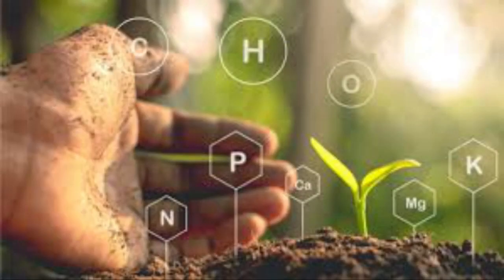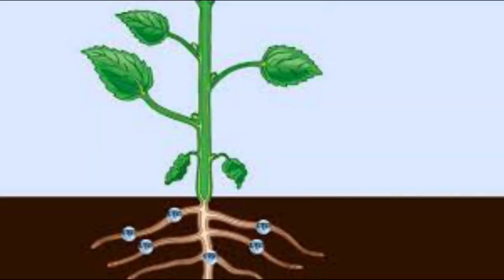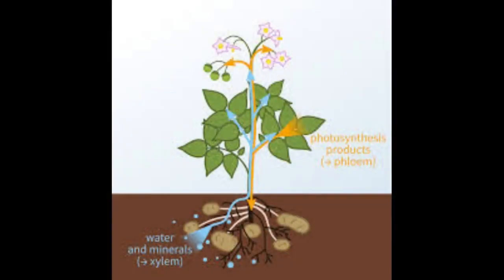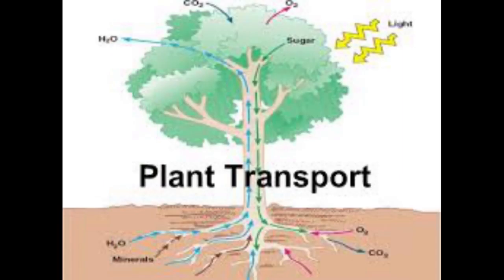So water and minerals are transported to the leaves by the vessels which run like pipes throughout the roots and the stem and then to the branches and finally to the leaves. So these vessels are known as xylem. So xylem tissue helps in the transportation of water from the soil to the leaves. You will learn more about xylem in the 11th chapter. So no need to worry about what is this xylem vessel or any other question if you get it in your mind. Now we understood how water and minerals are transported to the leaves.